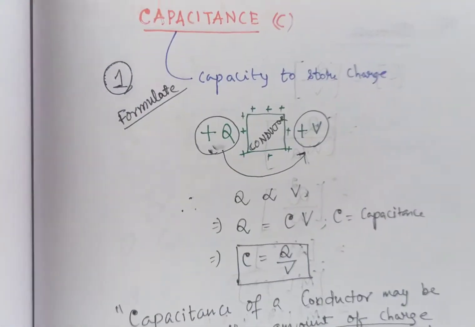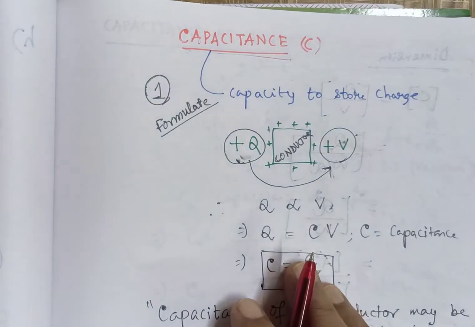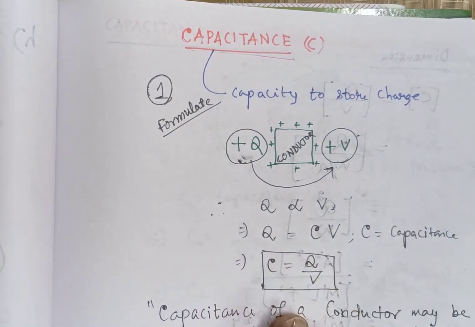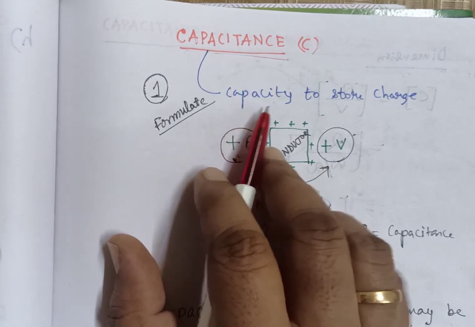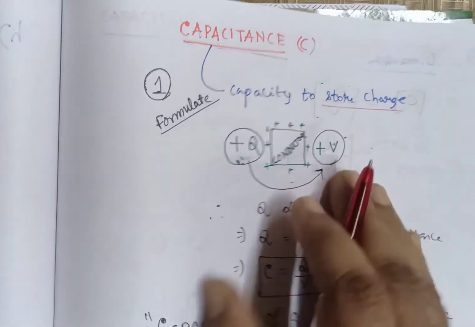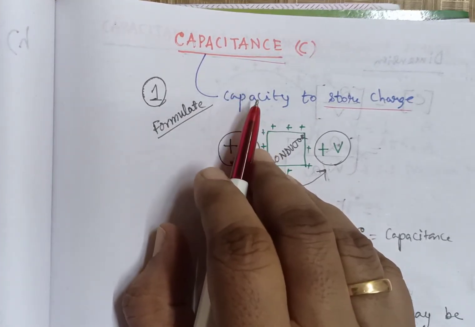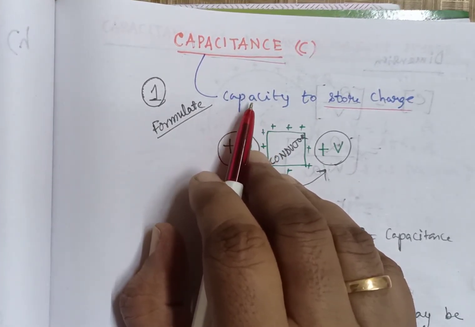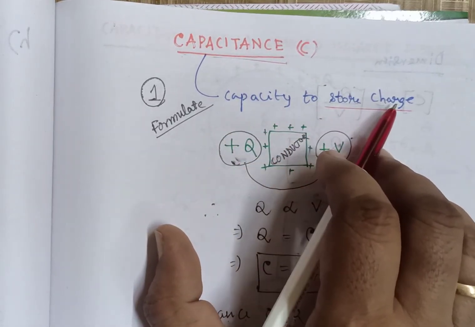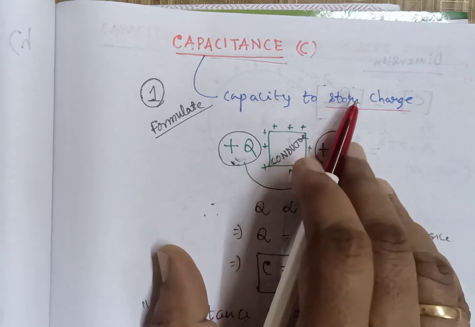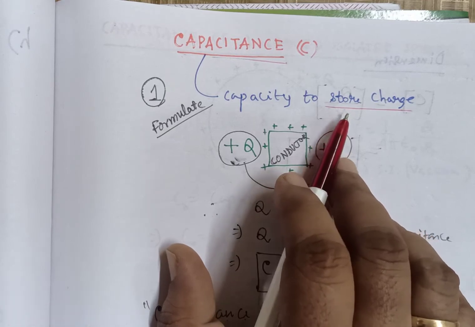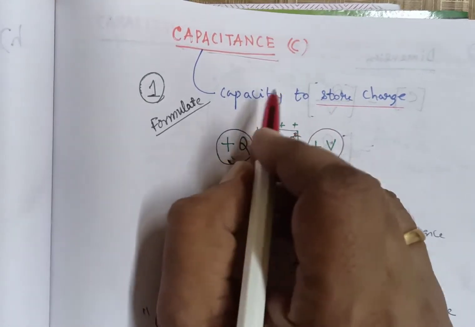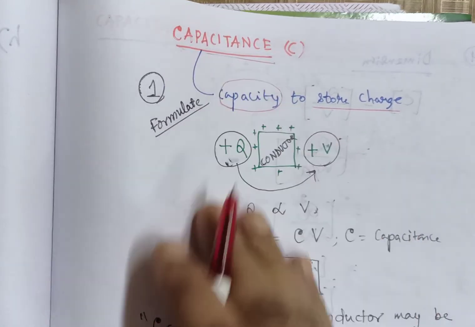First of all, we should know what capacitance is. Capacitance means capacity, and we can have different kinds of capacity. But here, the capacitance of a conductor means its capacity to store a charge. So the capacitance of a conductor measures the capability to store the charge that we have added to it. That means when a conductor is charged, the maximum amount of charge it can store is measured by a quantity known as the capacity of a conductor.